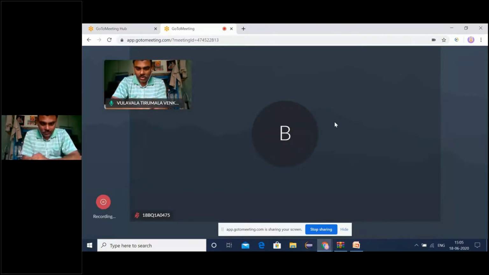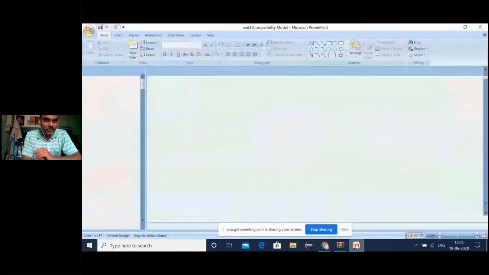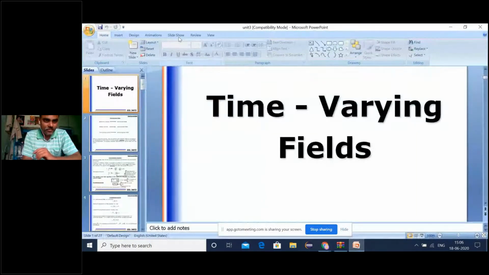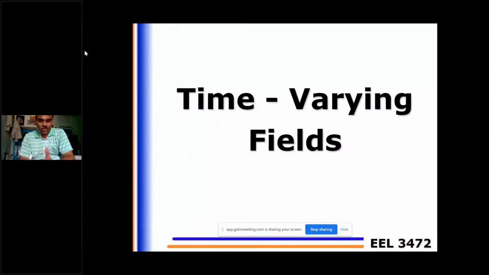Okay, now let us see about Maxwell's equations. Once the charges are in the static condition, we have the electric field. Once those charges are moving with constant velocity, we have the magnetic field. And if both are time varying, then we have the EM waves.